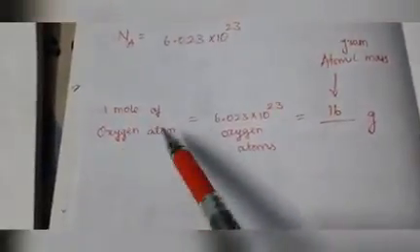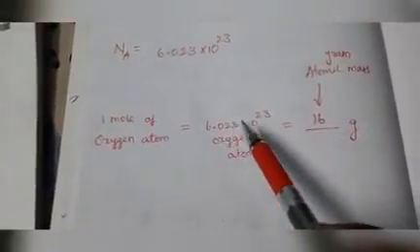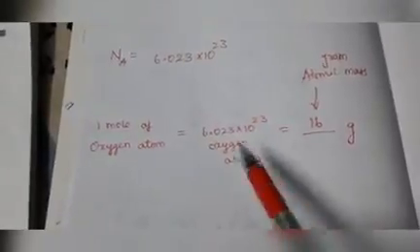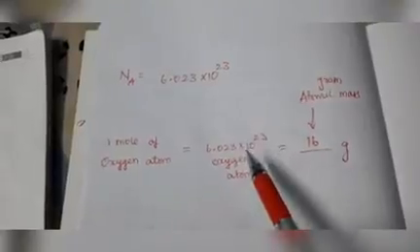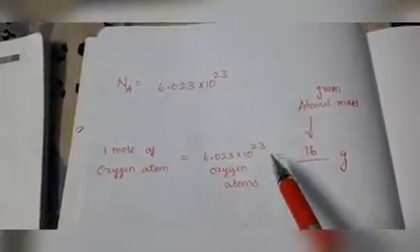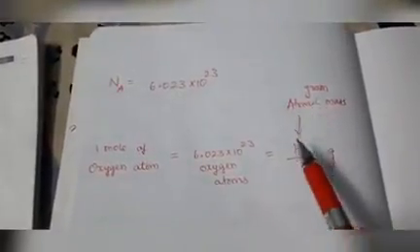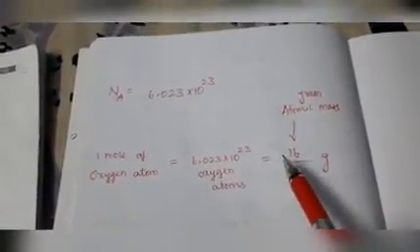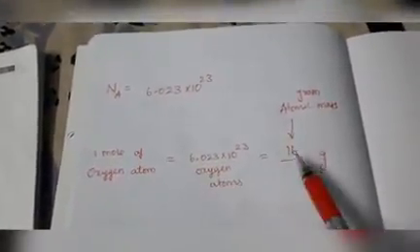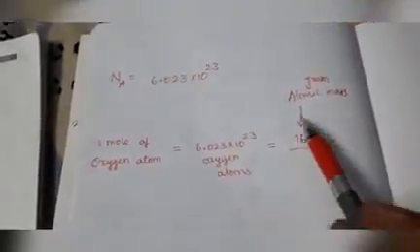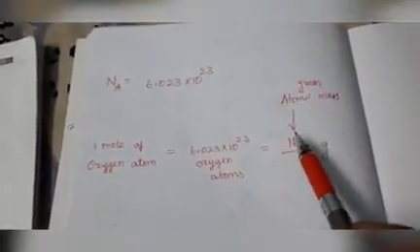Already I explained, 1 mole of oxygen atom contains 6.023 into 10 to the power of 23 oxygen atoms. 1 mole of oxygen molecules contains 6.023 into 10 to the power of 23 oxygen molecules, which is equal to dash gram. In that dash, if atom is used you have to put atomic mass here. If molecules are used you have to put molecular mass here. So it is equal to gram molecular mass or gram atomic mass. That point only is given here.